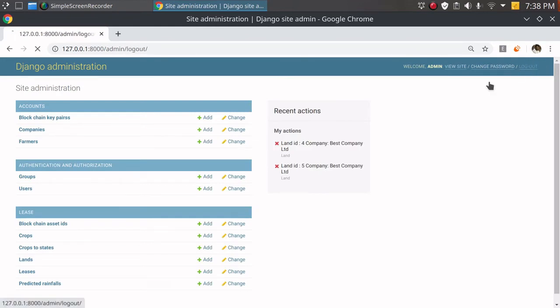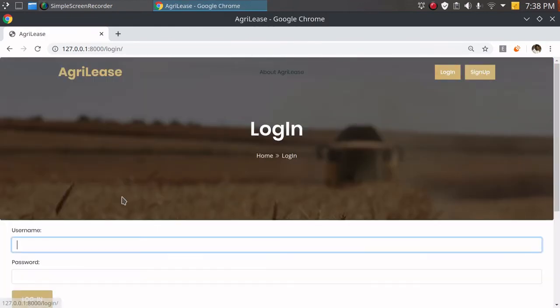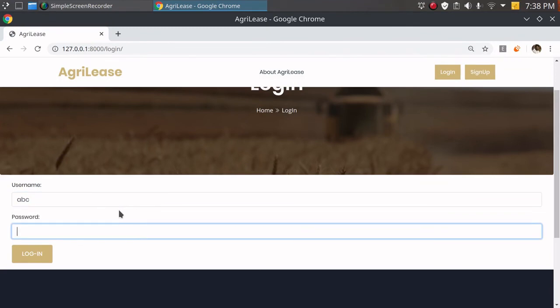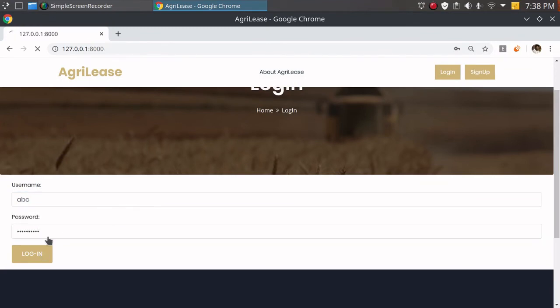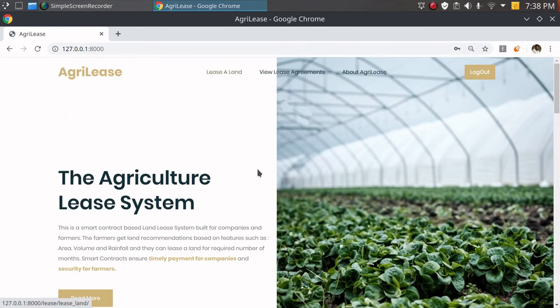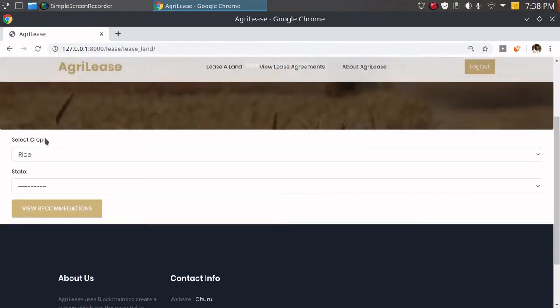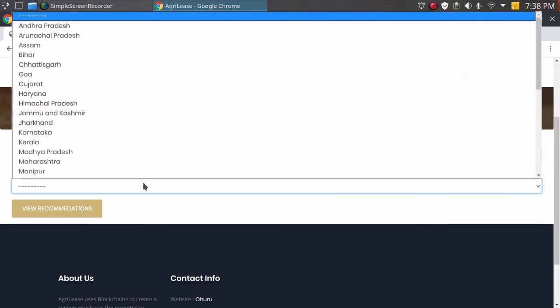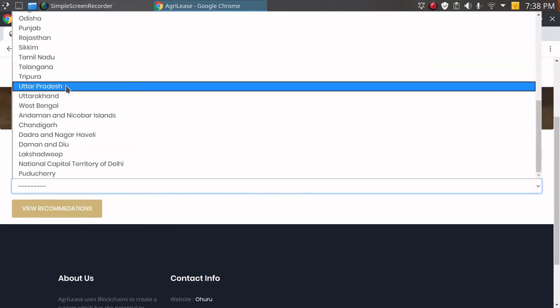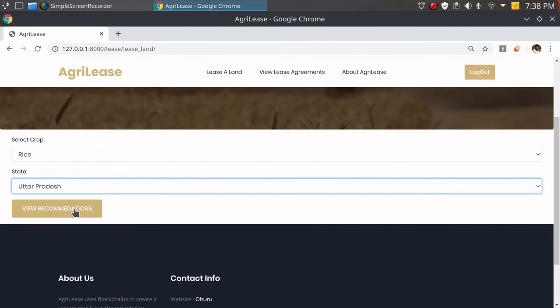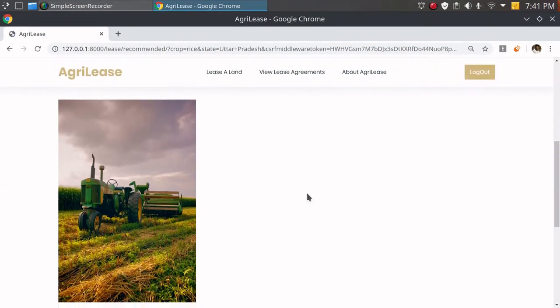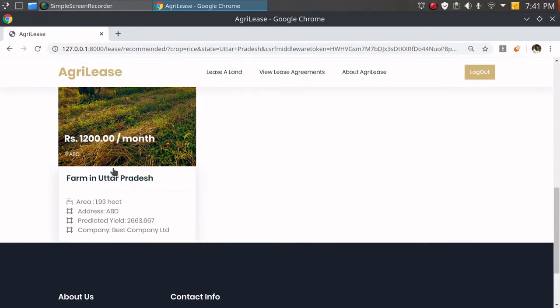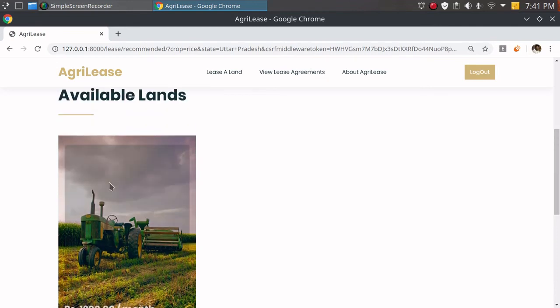I'm going to log out from this and again log in as the farmer. As soon as I enter the password and log in, this is the farmer view, who wants to lease a land. So he gets these menus to lease a land. Let me say I want to select crop only and I go for Uttar Pradesh. Fine. I view recommendations. See, these are the available lands. Since I have only one land available right now, this is the available land and this is the predicted yield. According to this, it will be arranged in descending order if there are more lands.